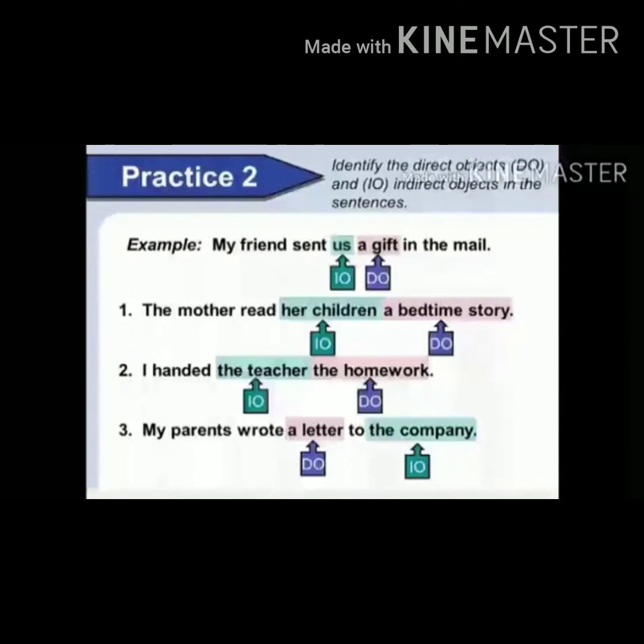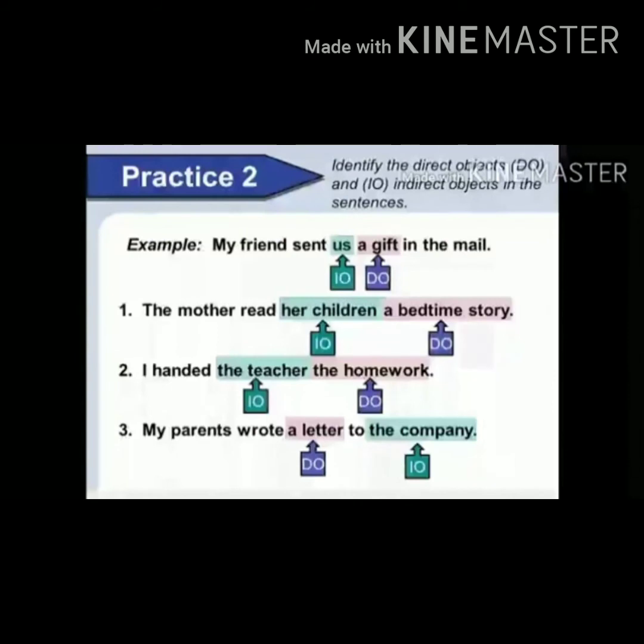Next sentence is, the mother read her children a bedtime story. Now what did the mother read her children? Answer is a bedtime story. Answer of what is the direct object. So a bedtime story is the direct object. And whom did the mother read the story? Her children. So her children is the indirect object.